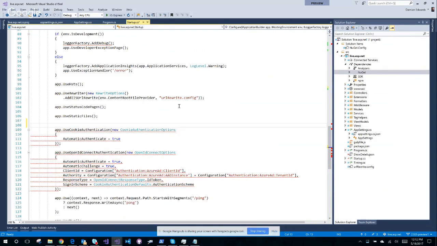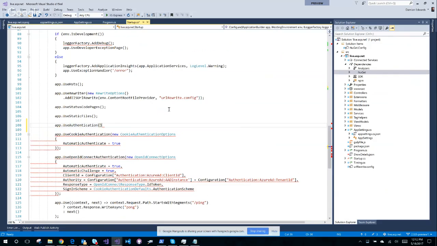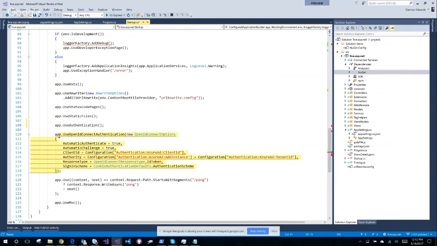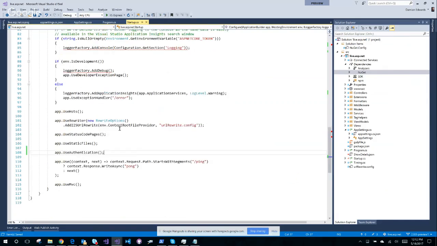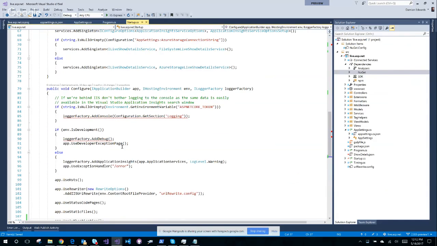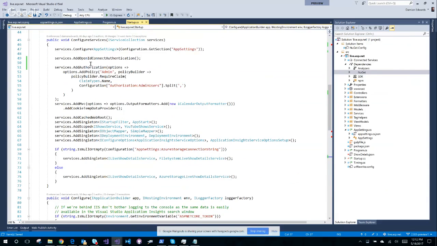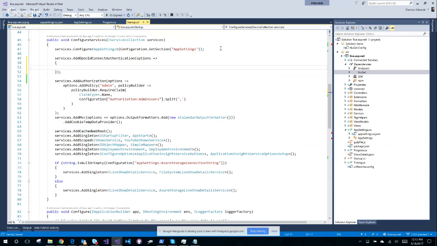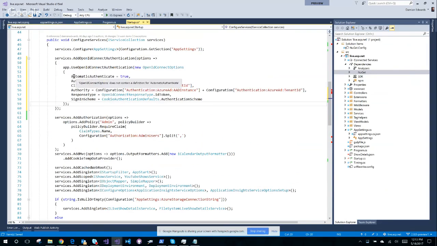So this all changes now. App.UseAuthentication. That's good. All right. All goes away. All goes away. Configure all that stuff, and we'll fix that bit in a minute. And you have to configure all this stuff up here. So there's my auth. It's here, right? Let's try this. Right, so this is kind of the stuff that I had in here.